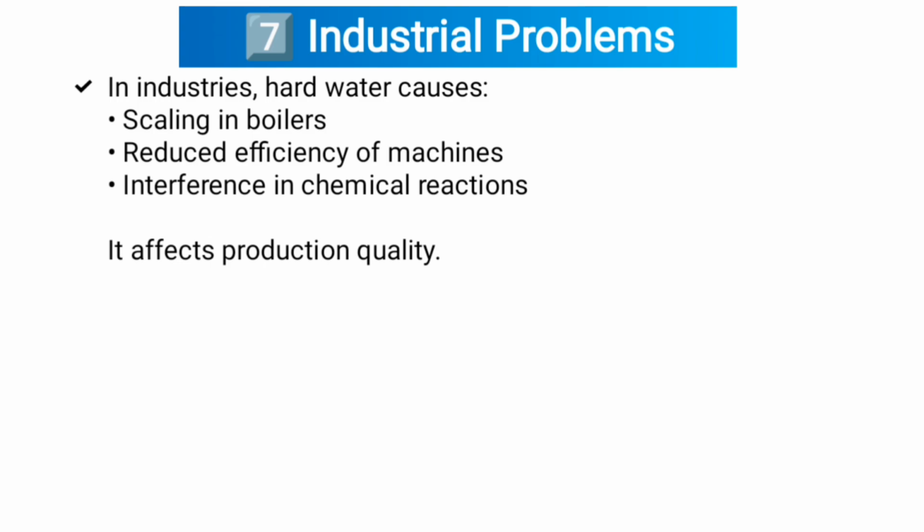Seventh one, industrial problems. In industries, hard water causes scaling in boilers, reduced efficiency of machines, and interference in chemical reactions. It affects production quality.